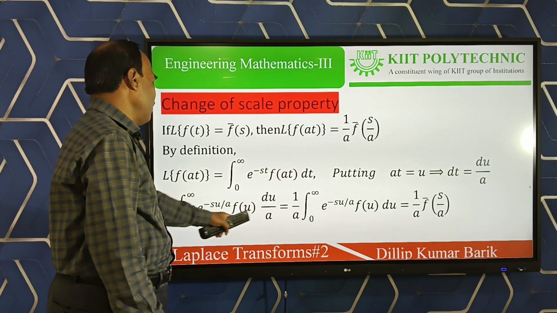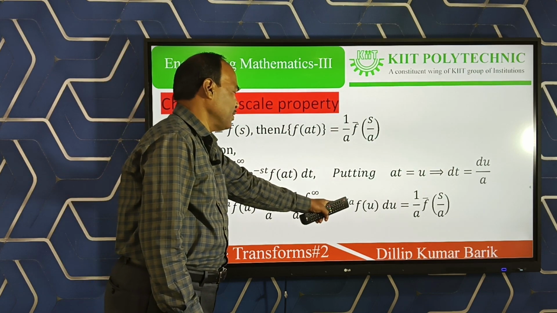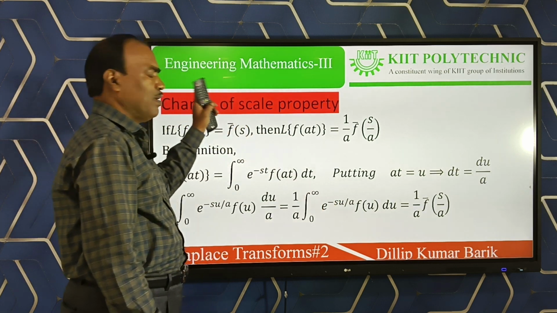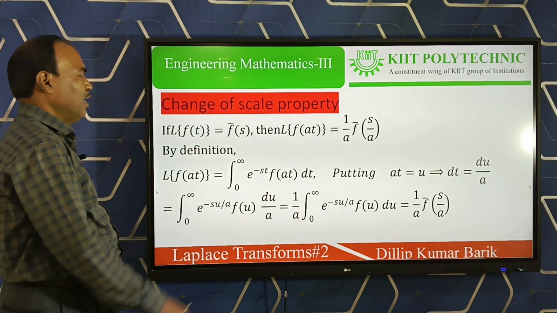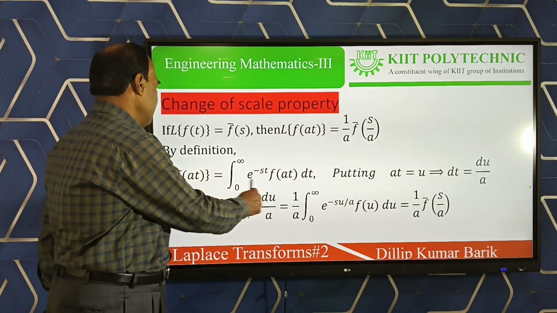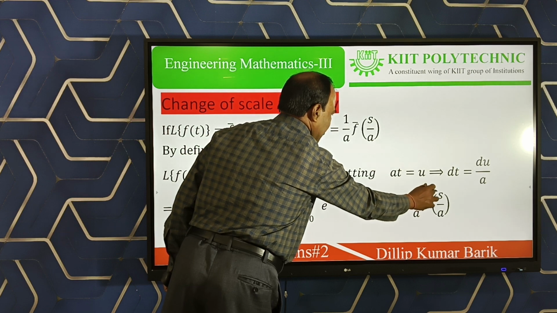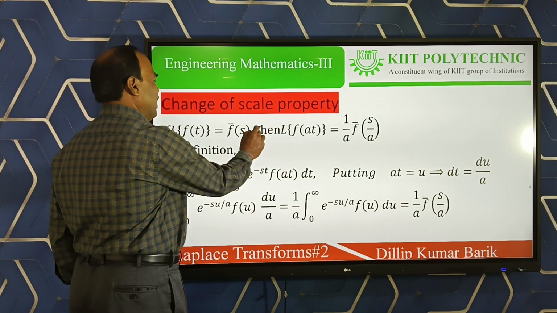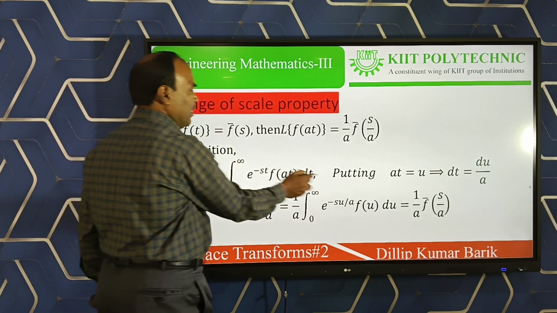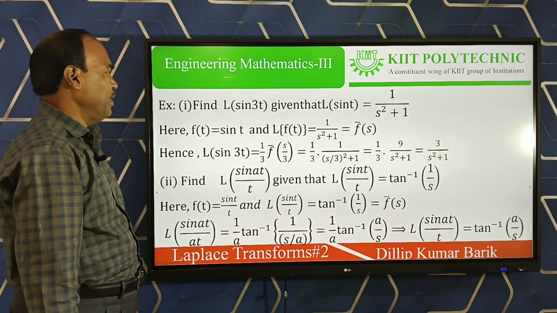After simplification, 1 by a is a constant and lies outside, and comparing this to our original definition of Laplace, this gives 1 by a f bar s by a. That means s is replaced here by s divided by a.